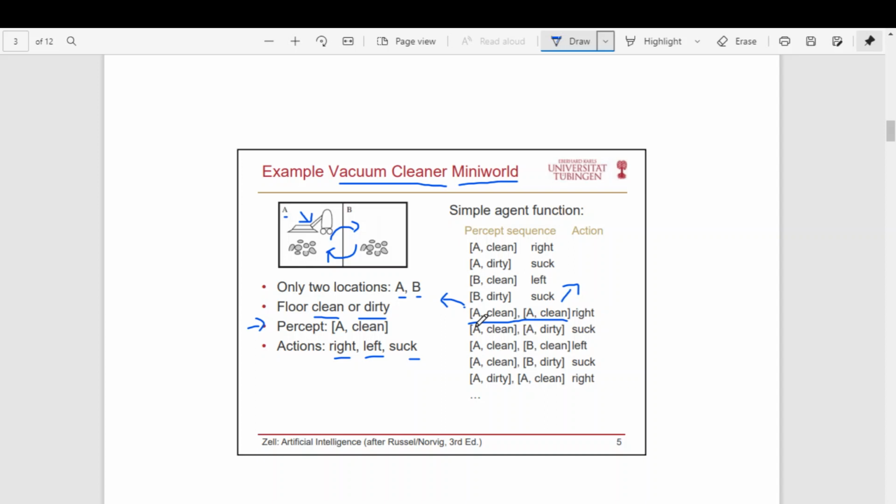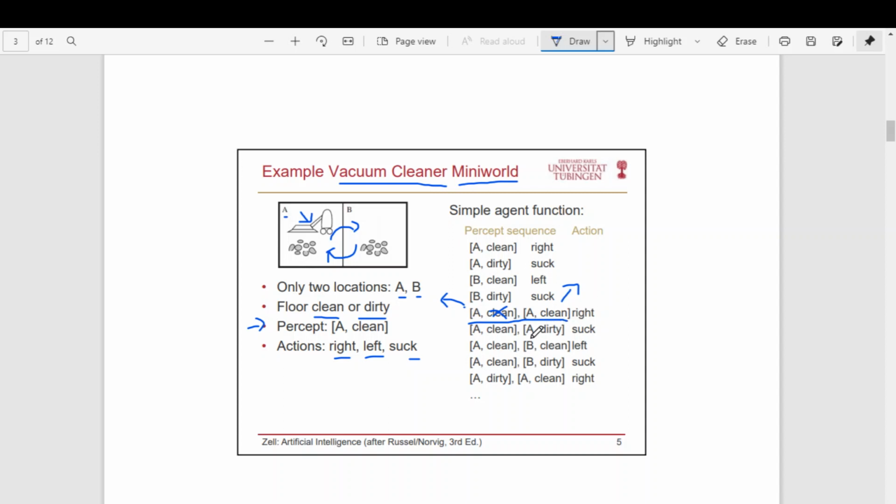So as we have already discussed, depending on the type of the problem, the action to be taken may depend either on the current percept or on the percept sequence. So this is a special case of problem where the decision always depends on the current percept. We can ignore the percept sequence. We are not bothered about this at all, because our action should only depend on this. A is clean, which means move right.